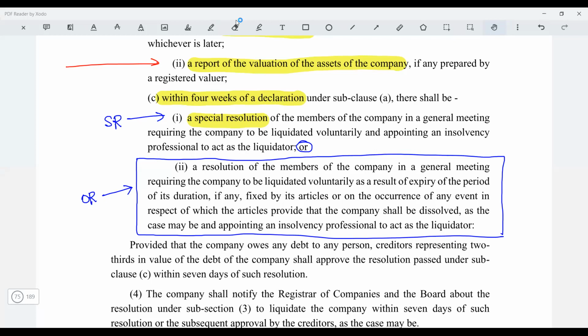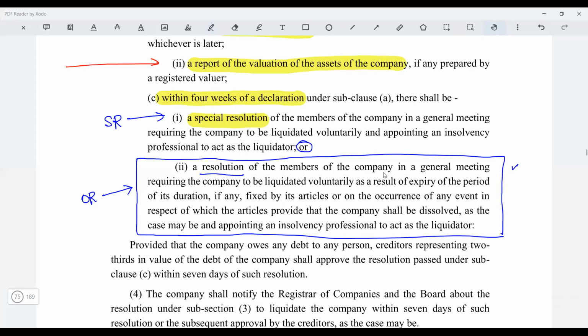So the same provision is given here. Apart from that, what are the ways to dissolve the company? One is dissolution, and another is that a time period can be fixed in the articles of association. So it is quite possible that the time period fixed in the articles of association has expired. Let's say the company was incorporated for a period of 5 years. Now that 5 year time period has expired, so as per the articles of association, this company is to be wound up. So again, for that, you don't need to pass a special resolution. You just need to pass an ordinary resolution.